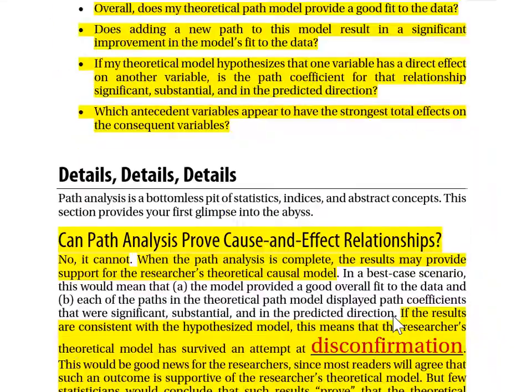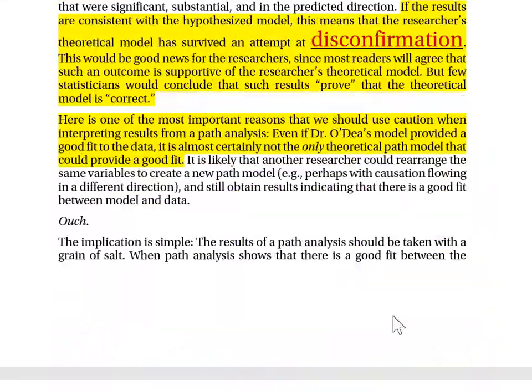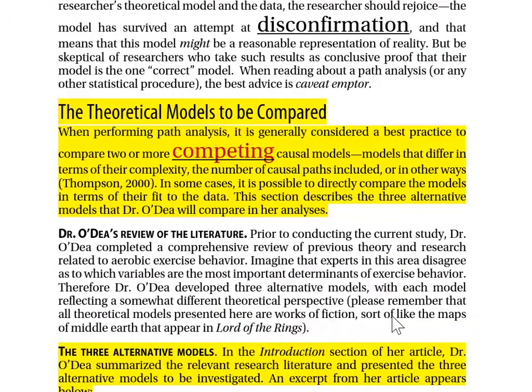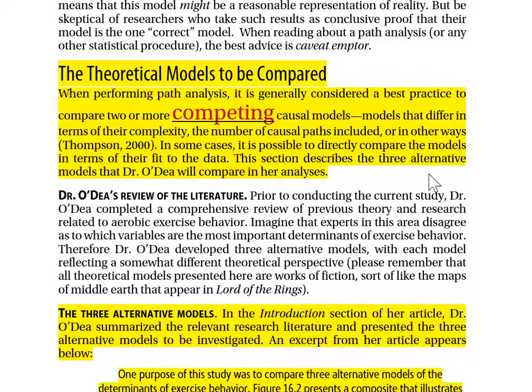So we were on page 6, Details, Details, Details. Let's go to page 7 and continue. Page 7, a little ways down, the section headed The Theoretical Models to be Compared. When performing path analysis, it's generally considered best practice to compare 2 or more competing causal models. Models that differ in terms of their complexity, the number of causal paths included, or in other ways. In some cases, it's possible to directly compare the models in terms of their fit to the data.